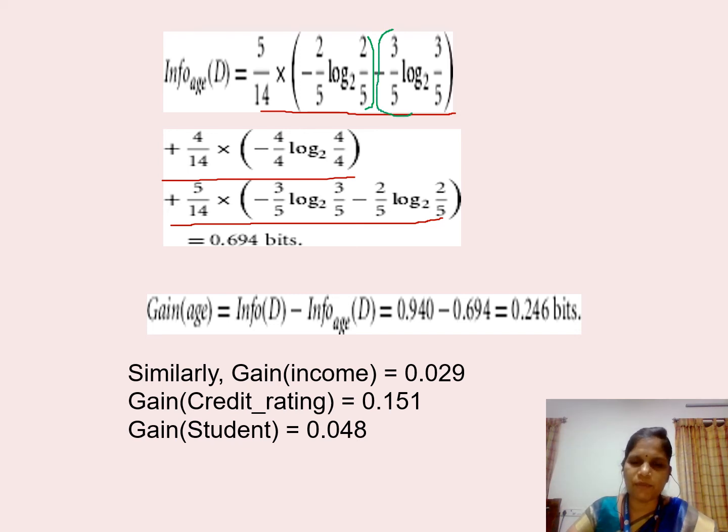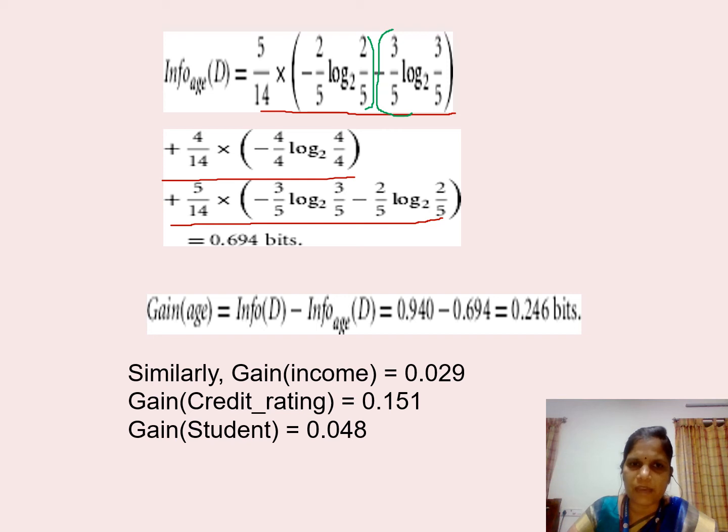So among these 5 young people, how many people are coming under the yes category, that is buys computer equal to yes? And how many people are coming under buys computer equal to no category? If you look into the data set, you can easily find that there are 2 people coming under the yes category and 3 people coming under the no category.